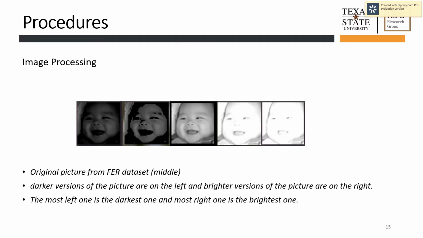The most left one is the darkest one, and so on. The most right one is the brightest version of the picture of the dataset. With these 5 different datasets, I have tested my model to see how it works for different lighting conditions.